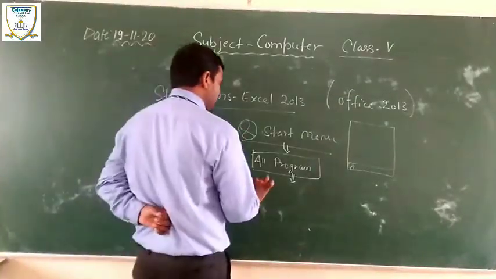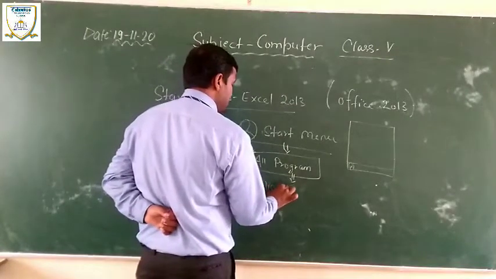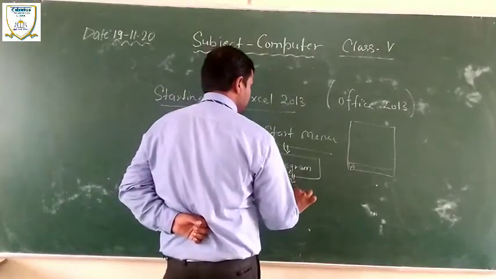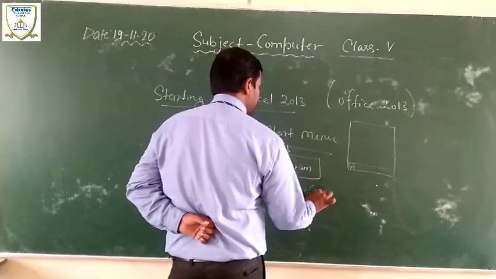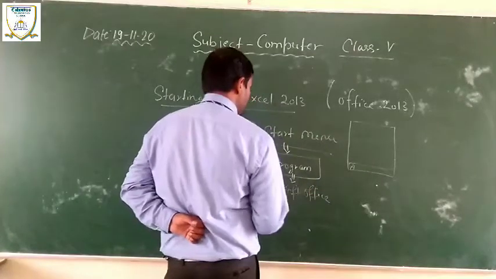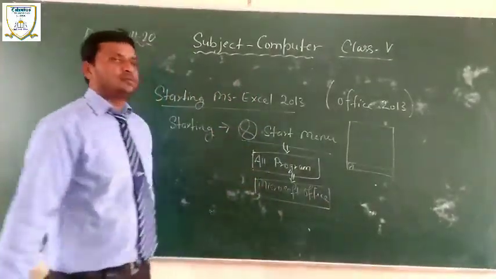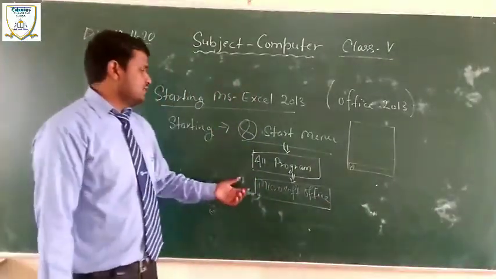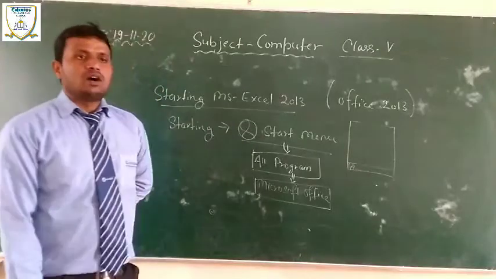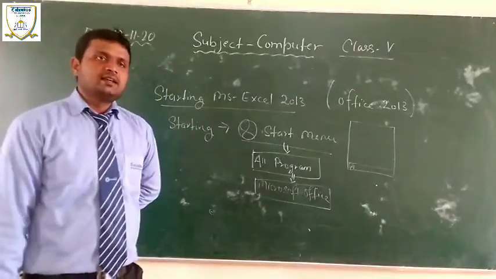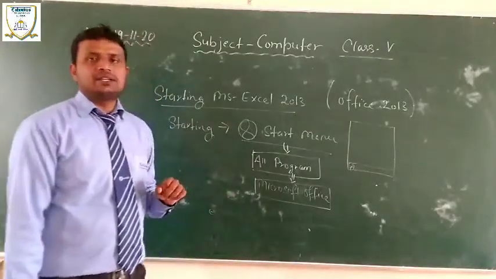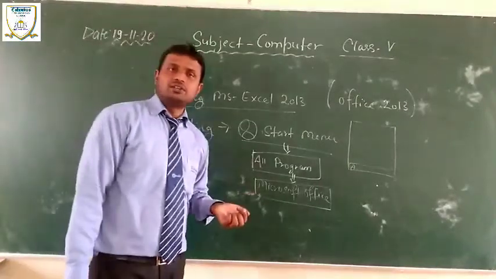Which one do you have to select? Microsoft Office. Good. You select Microsoft Office in All Programs. When you select it, you see a lot of applications, about 7-8 applications given there.